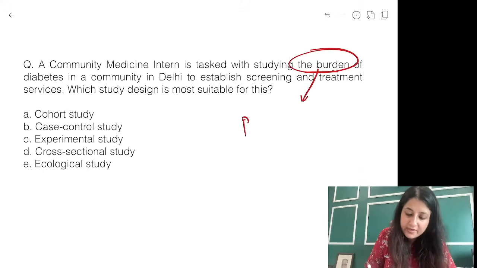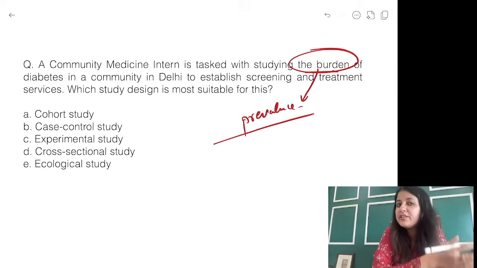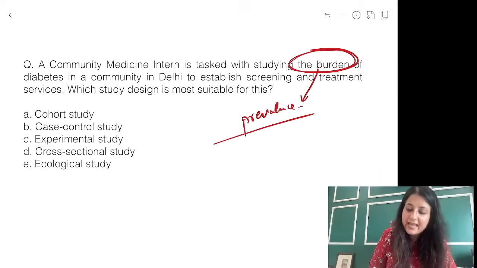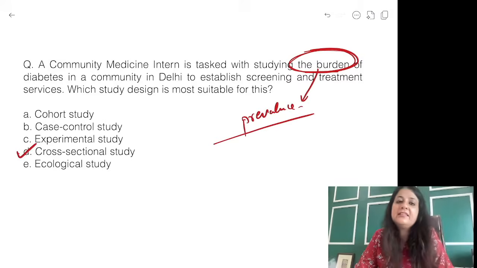I just wanted you to know this. Burden means prevalence. If I have to go look for prevalence of a disease in a community, I will be calculating the burden. And burden is calculated from which study design, everybody? None other than cross-sectional. The buzzword for this burden. Burden means we will be looking at the prevalence. Prevalence means what are we going to calculate, everybody? The cross-section. Do cross-sectional study design.